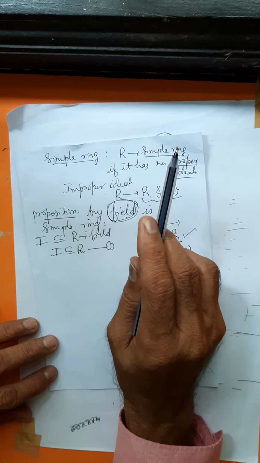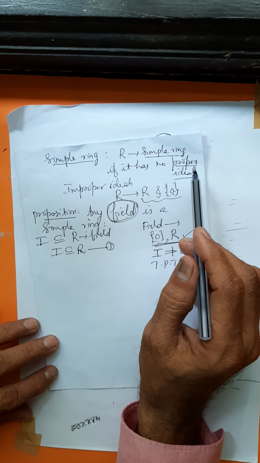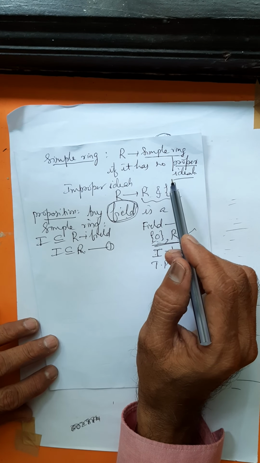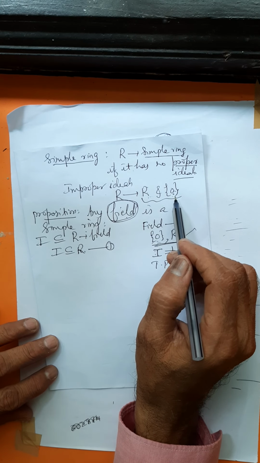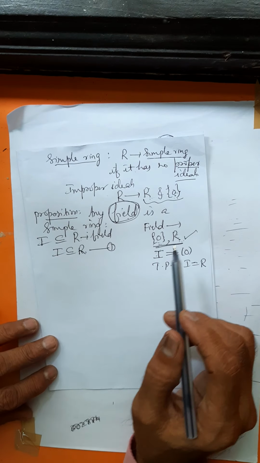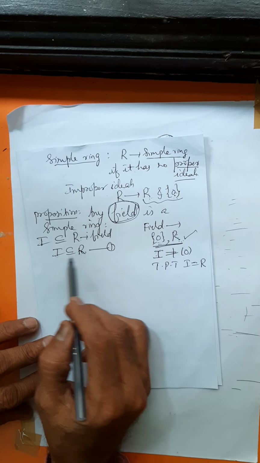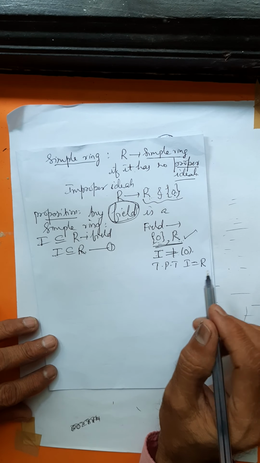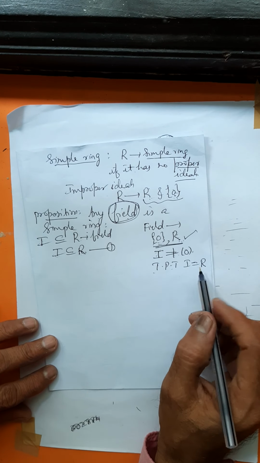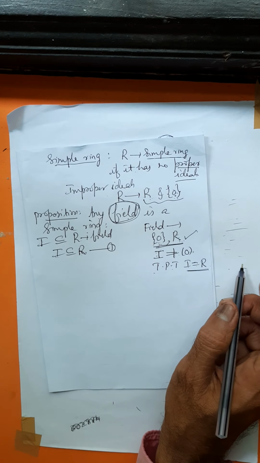Suppose the ideal I of the field R you are choosing is different from 0. So you are left with proving that I equals R.